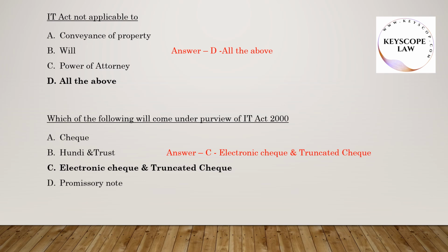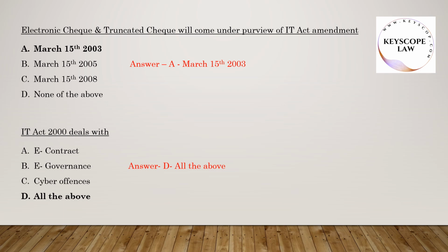Which of the following will come under purview of IT Act 2000? Check, hundi and trust, electronic check and truncated check, promissory note. Answer is C here. Electronic check and truncated check will come under IT Act 2000. Electronic check and truncated check will come under purview of IT Act Amendment 2003. So that is March 15, 2003 is the answer. So answer is A here. IT Act 2000 deals with e-commerce, e-governance, cyber offences, all the above. So answer here is D.